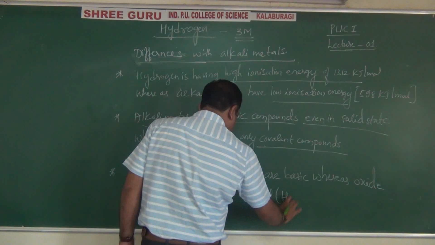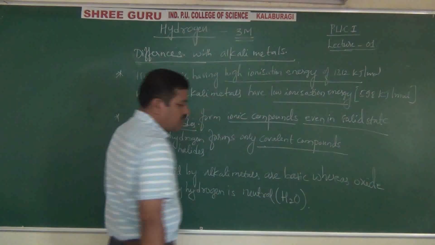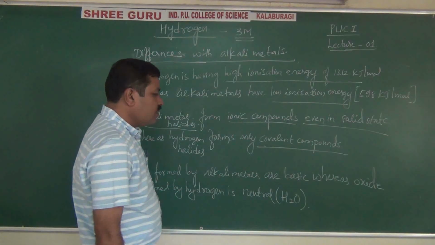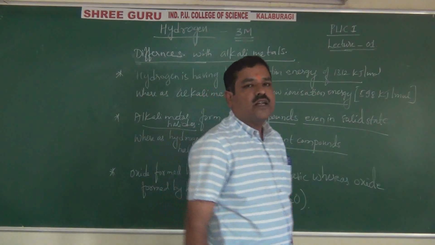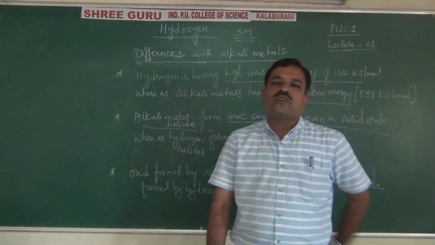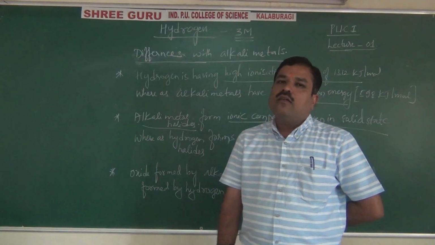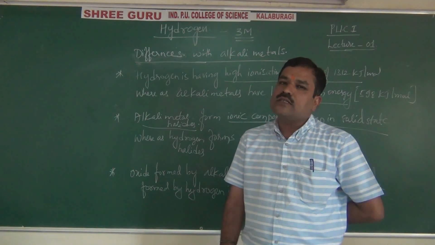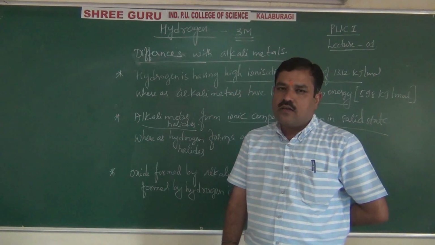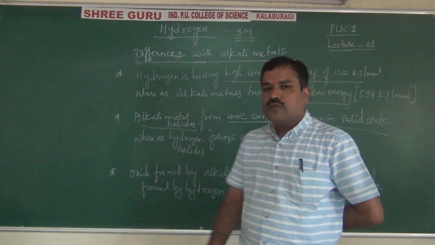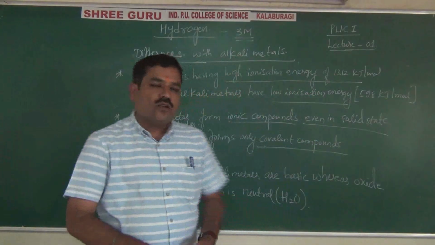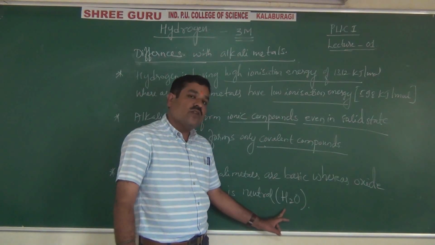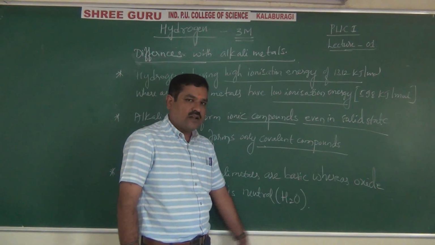The oxide formed by hydrogen is water, and water is neutral already. Whereas oxides formed by alkali metals are basic in nature. For example, sodium oxide Na2O, potassium oxide K2O, lithium oxide Li2O. All the oxides of lithium, sodium, potassium, rubidium and cesium are basic, whereas hydrogen forms a neutral oxide, since the oxide formed by hydrogen is water, which is neutral, pH 7.